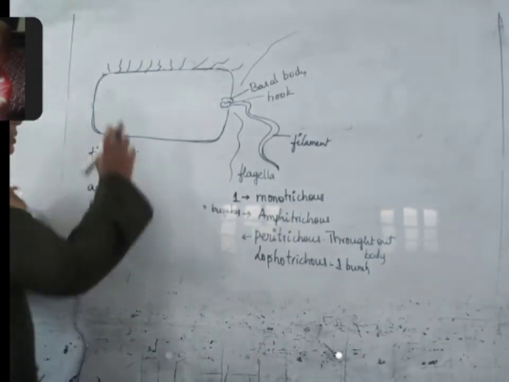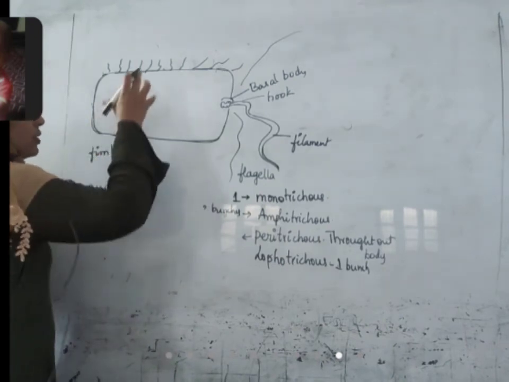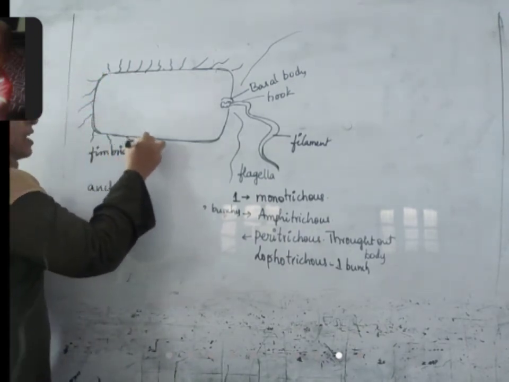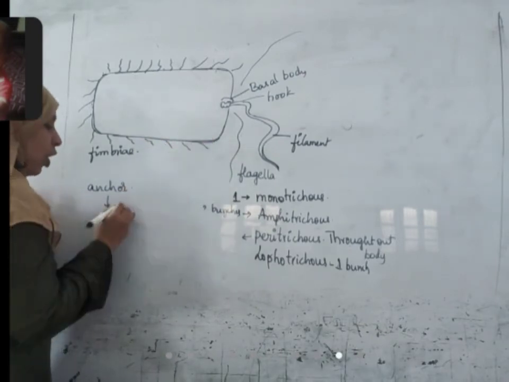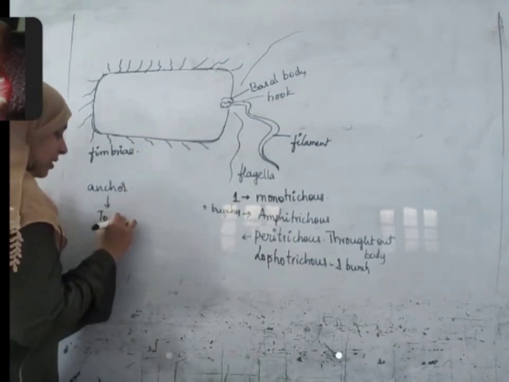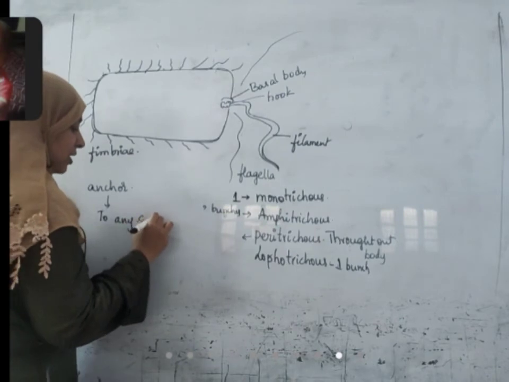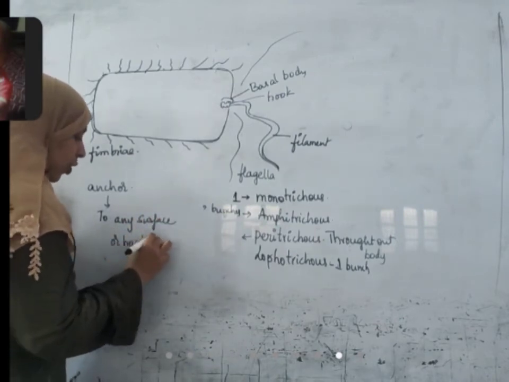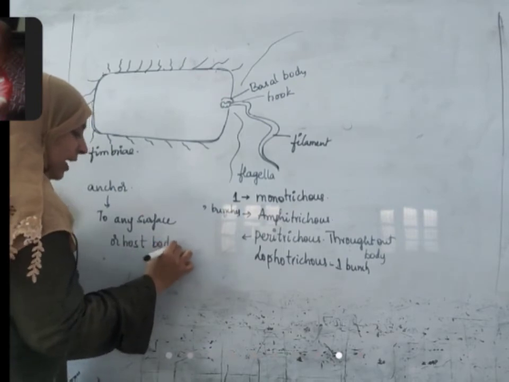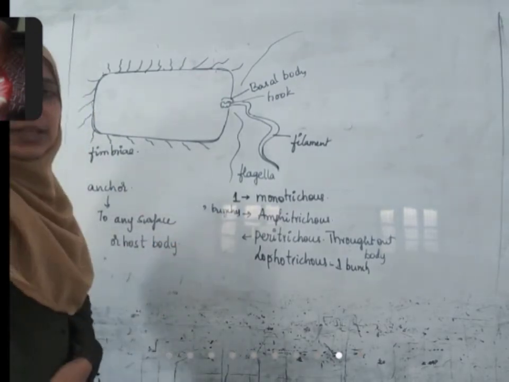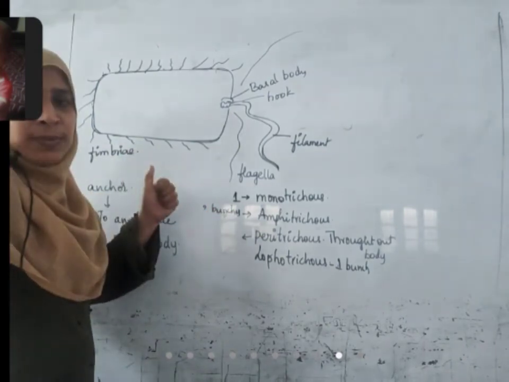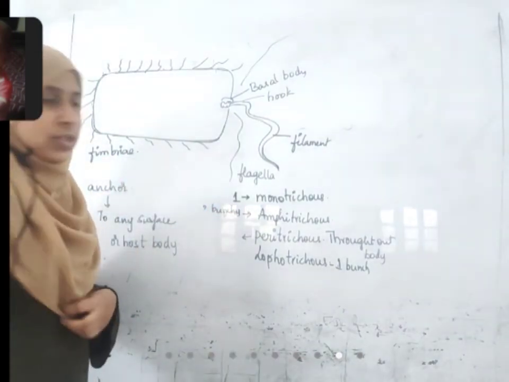Same like that, bacteria use these fimbriae distributed over the body as anchoring structures when they want to attach to any surface or host body, any body in which they are attacking and causing diseases. In that body, when they want to attach themselves firmly, they use fimbriae as anchoring structures.